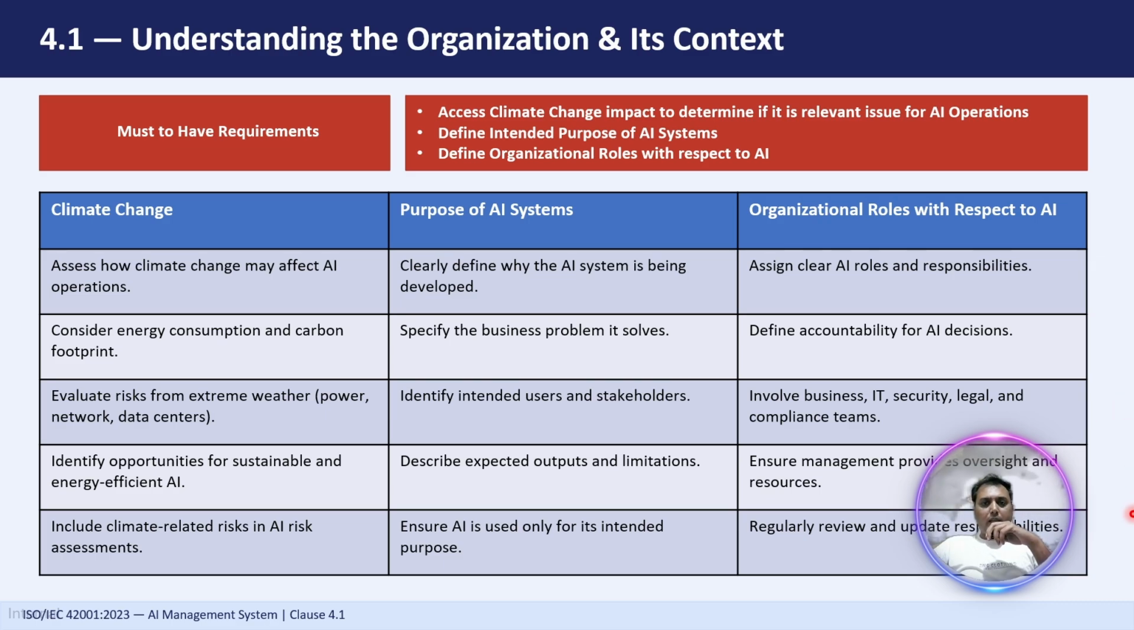Then we also have to define the accountability. With every role there should be some accountability. When an AI system makes or influences a decision, there needs to be a clear answer: who is responsible, who is accountable. If anything goes wrong, someone should take the ownership and the accountability of that. Then we have to involve business, IT, security, legal, and compliance teams.